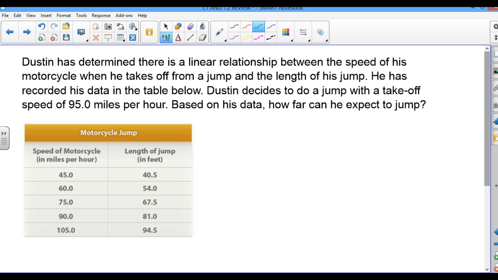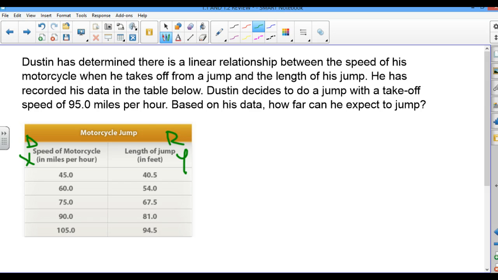I see a table here: speed of motorcycle in miles per hour. I already know this is my x, this is my y. Get into the habit of labeling x, y in case the question has anything to do with domain and range. So this is D and R. Remember DMX: the x is the domain, the y is the range. Based on this data, how far can he expect to jump?